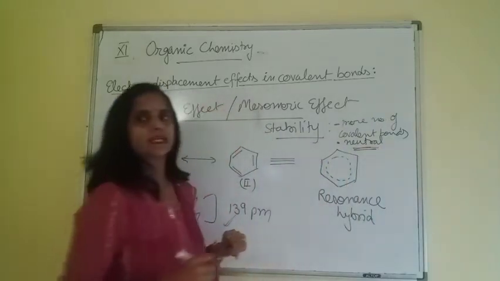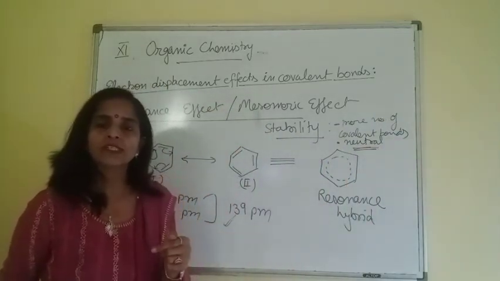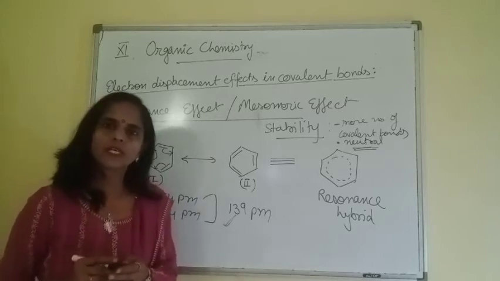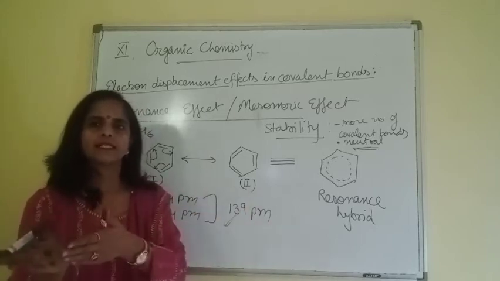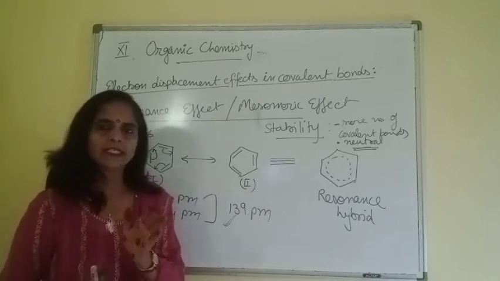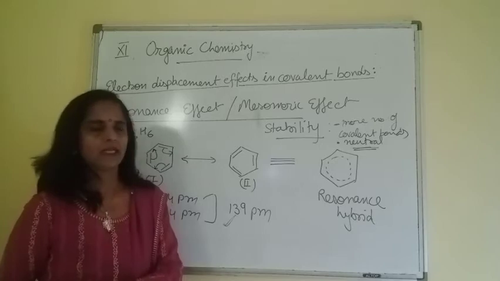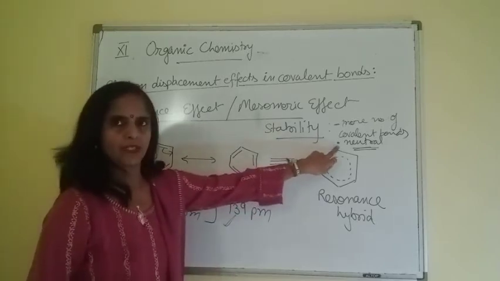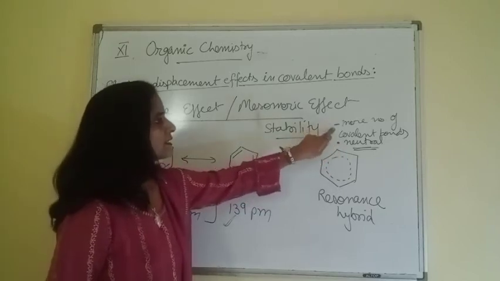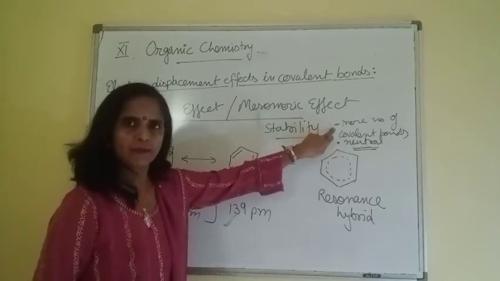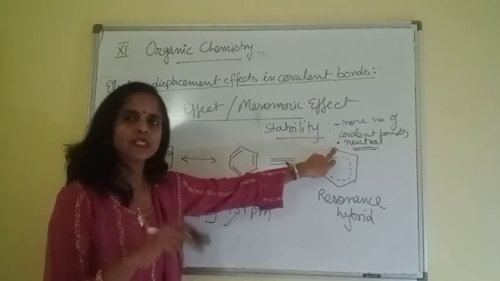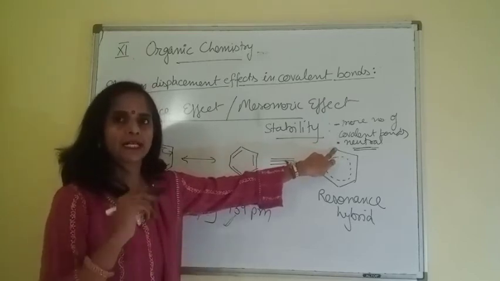A neutral structure is always more stable as compared to a charged one. Suppose we have two resonating structures, one is neutral and the other is charged. So the one which doesn't carry any charge will be more stable. This is the second parameter. Please, beta, note down all the parameters. First, the more the number of covalent bonds, the more will be the stability. A neutral structure is always more stable as compared to a charged one.